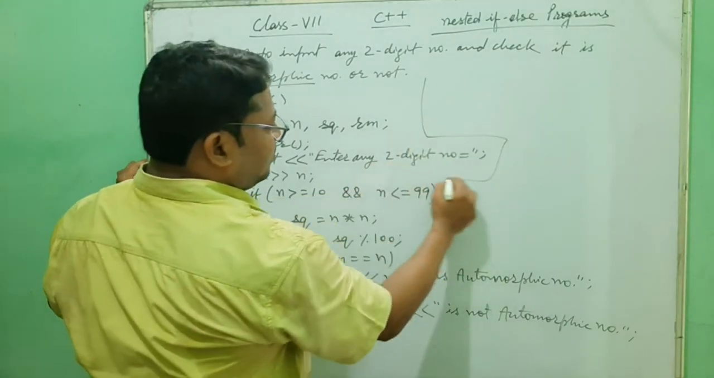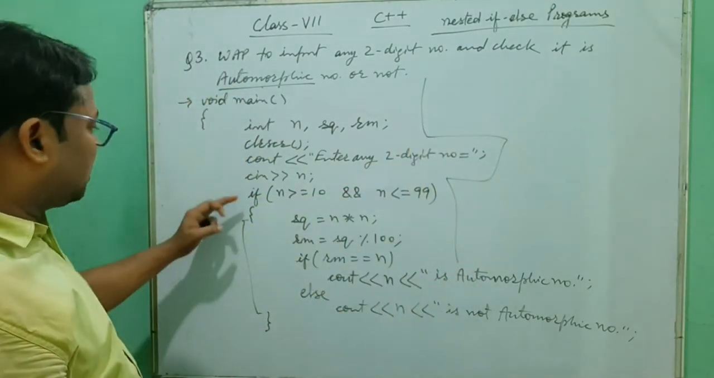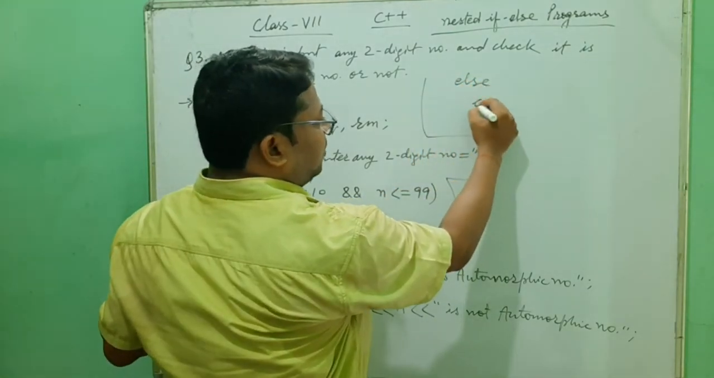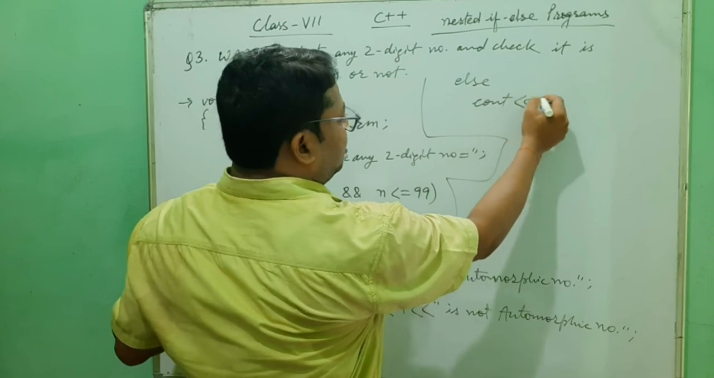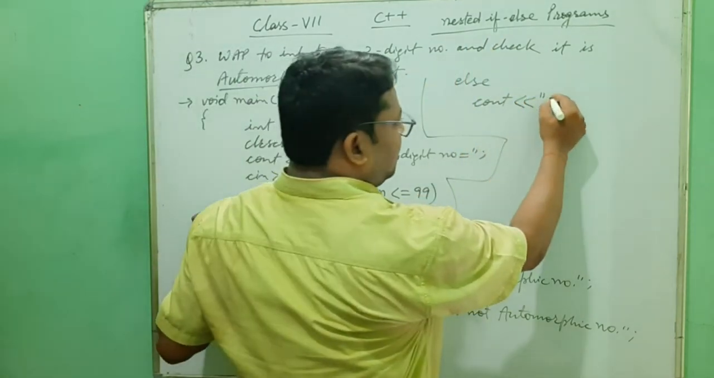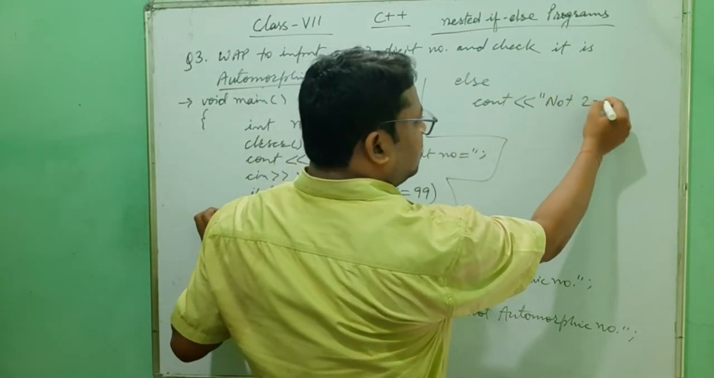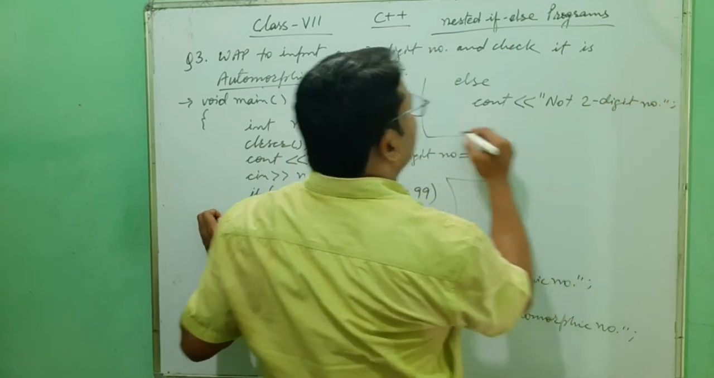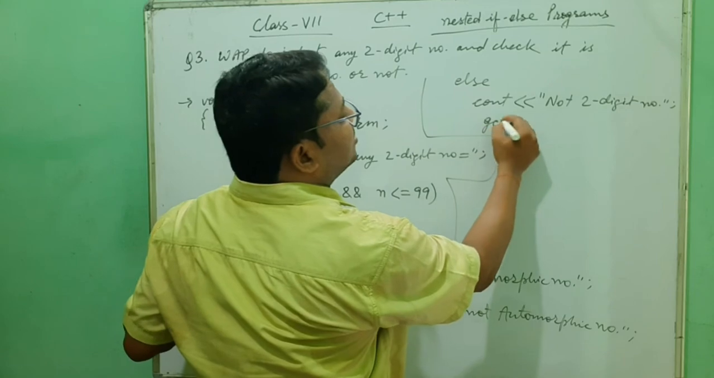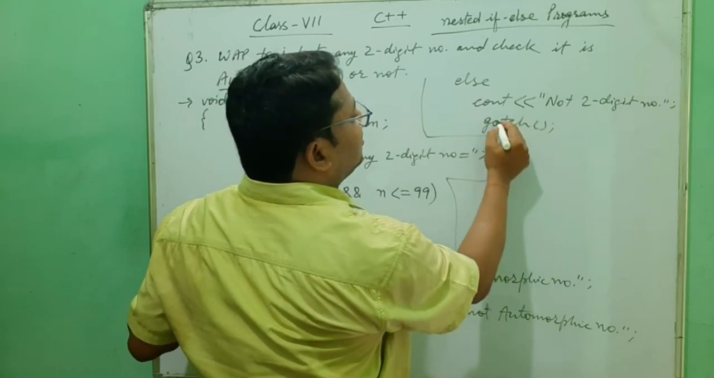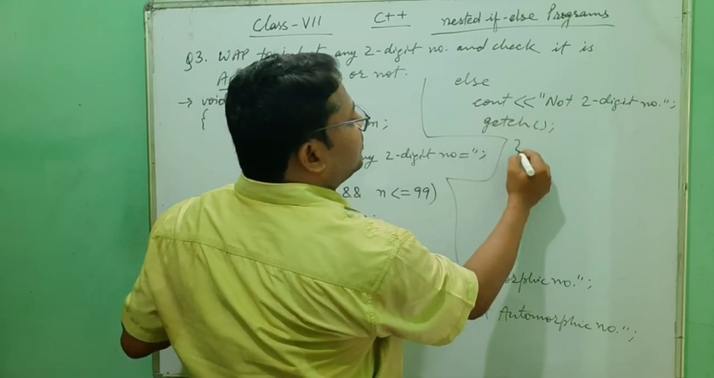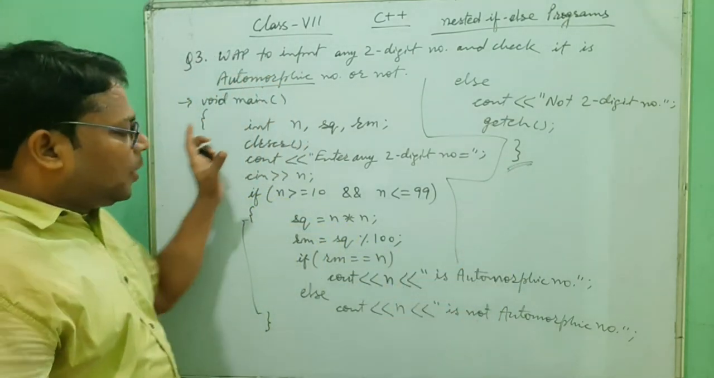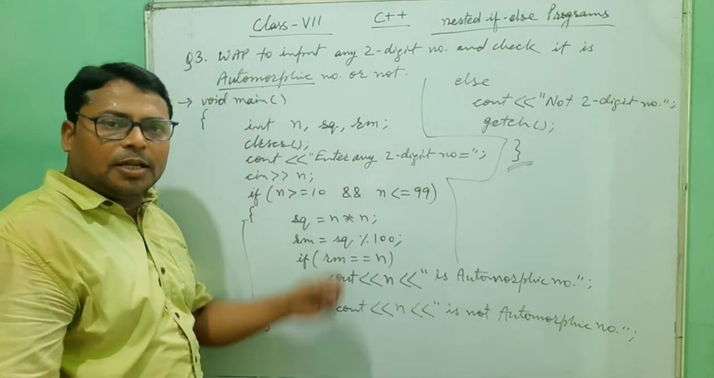And then getch, the last one, and then close the program. Over. I hope it's very clear and very easy.